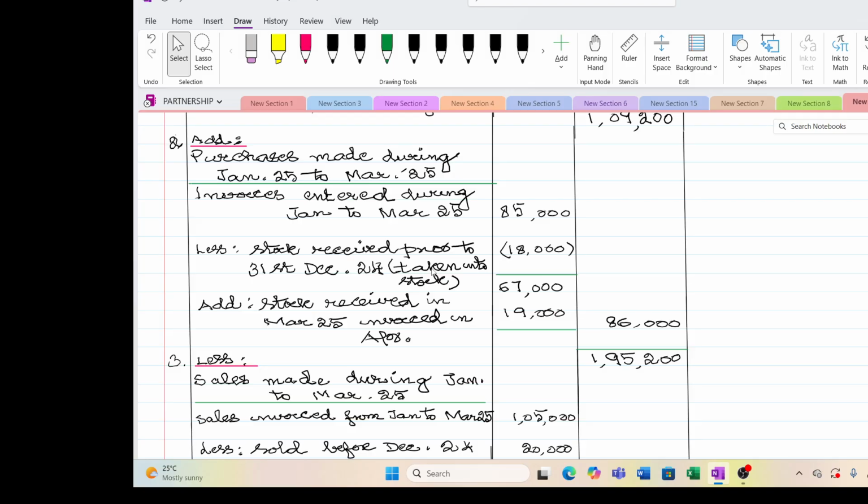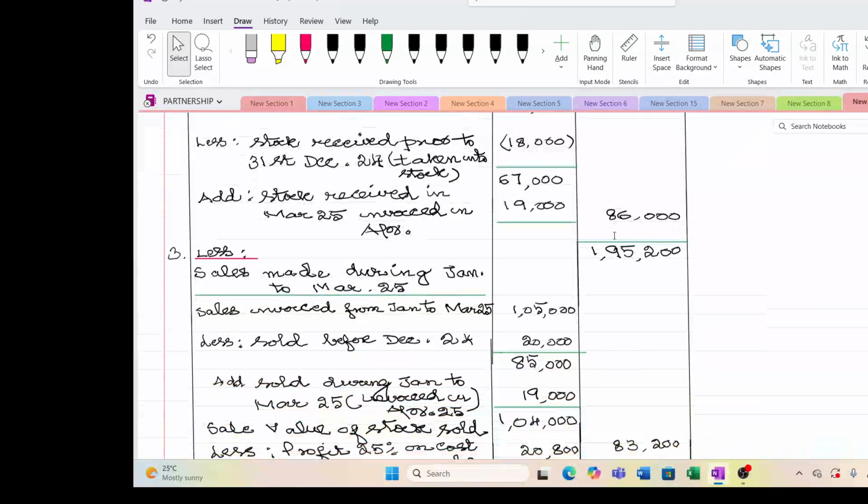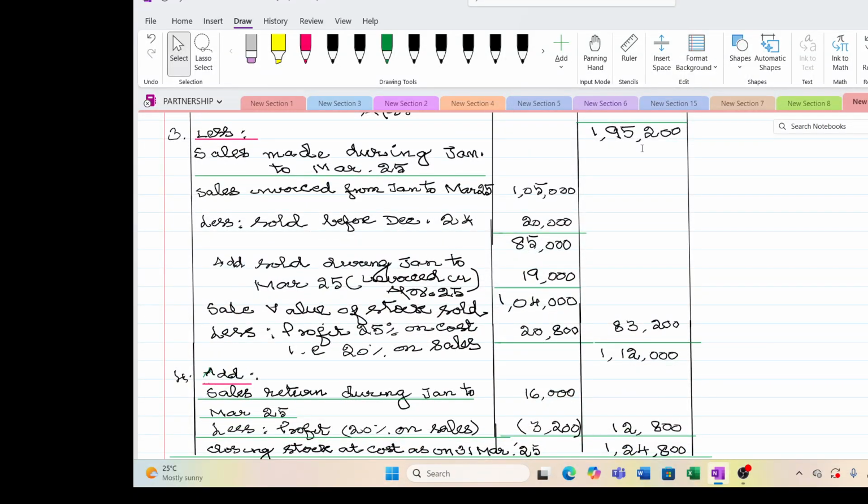Clear? Now they have received the stock during this quarter, but it is invoiced in April. So this was not included in 85,000. So now we have to add back this. So the net figure is 86,000. This is the actual purchases made and received during the quarter Jan 25 to March 25. So this we are going to add with the stock already available as on 31st December, 1,09,200, and we are going to add this. So now we have got a stock value of 1,95,200.